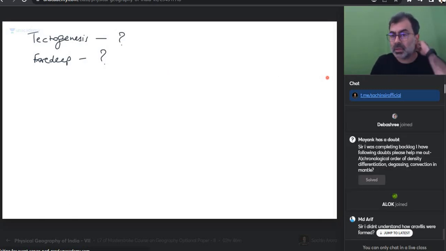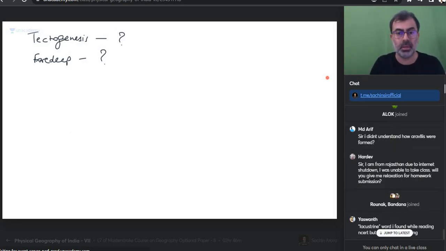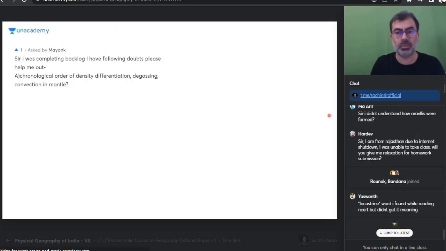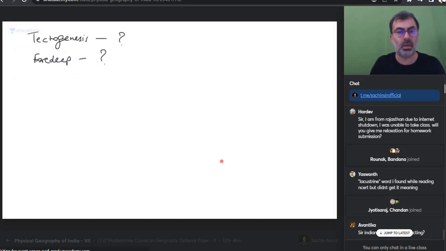Chronological order of density differentiation, degassing. Let's go, Mayank has a question. I have been completing, so we'll be answering Mayank's question also. I don't understand how Aravallis were formed. So how were Aravallis formed?